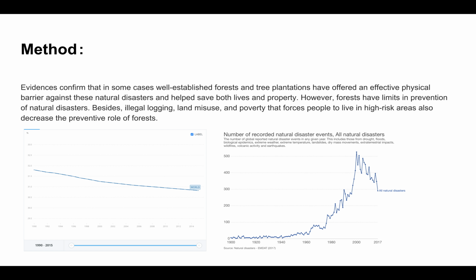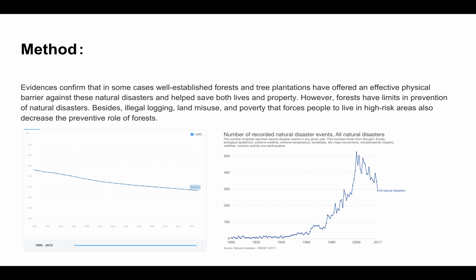From these two charts, the evidence confirms that in some cases, well-established forests and tree plantations have offered an effective physical barrier against natural disasters and help save both life and property. However, forests have limited prevention of natural disaster. Besides, illegal logging, land misuse, and poverty that forces people to live in high-risk areas also decrease the preventive role of forests.